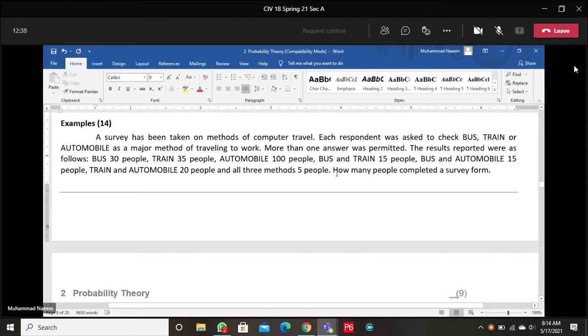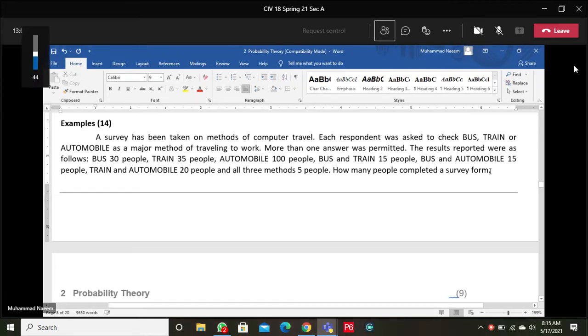Now, what is the question here? How many people completed a survey form? That means how many people are using either of the three methods of traveling, either bus or train or automobile.